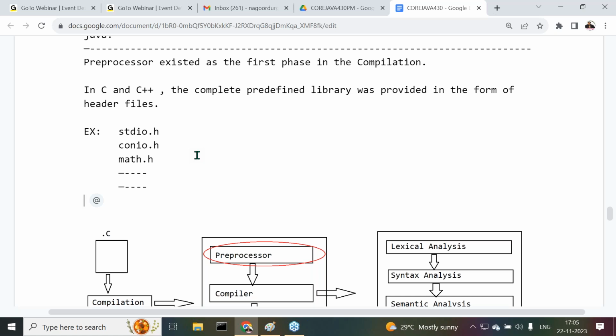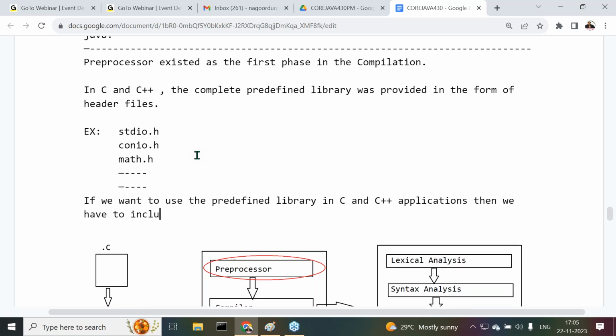To include these header files, we have to use the hash include statement. Observe carefully. If you want to use the predefined library in C and C++ applications, then we have to include the respective header files in the C and C++ applications.